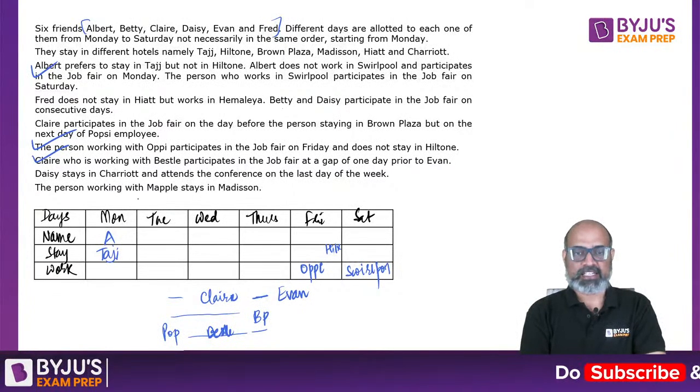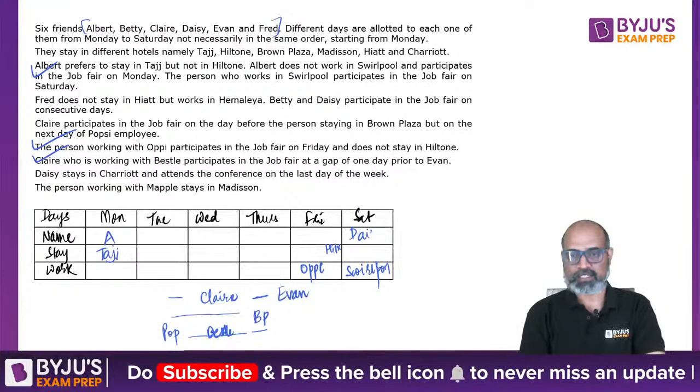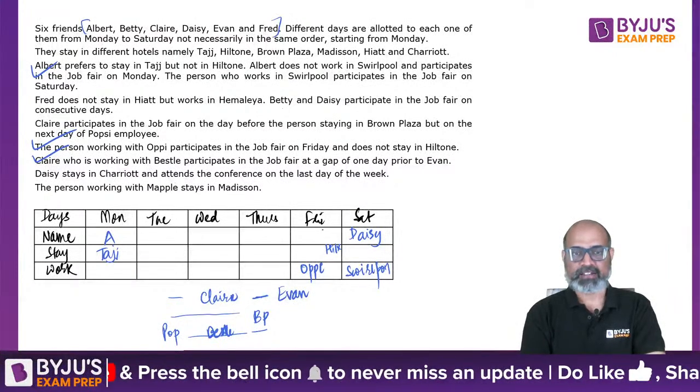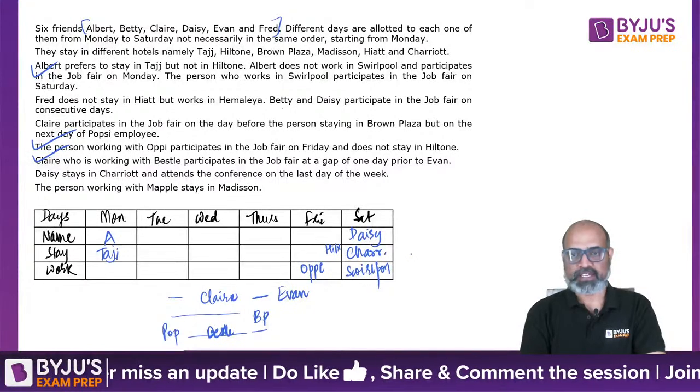Daisy stays in Chariot and attends the conference on the last day of the week. So we are pretty sure who is going to be on the last day. It's Daisy. And the place where she stays is Chariot.